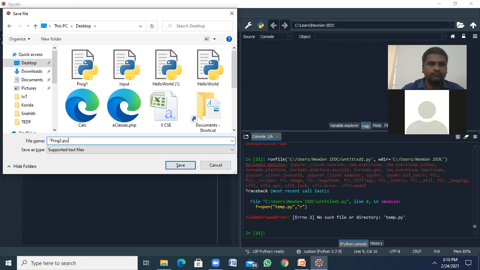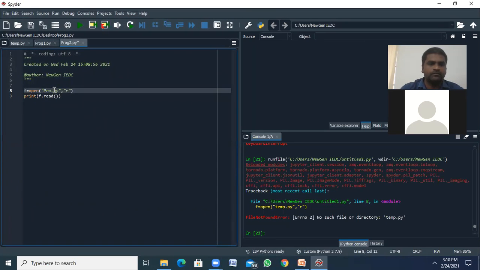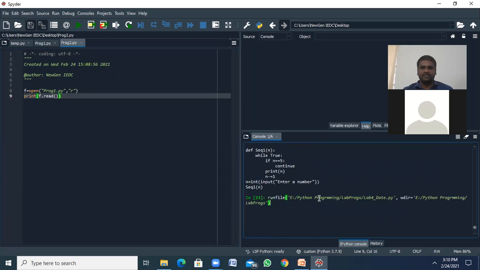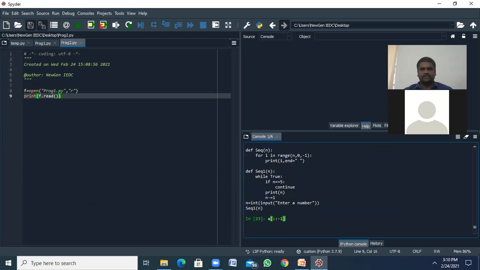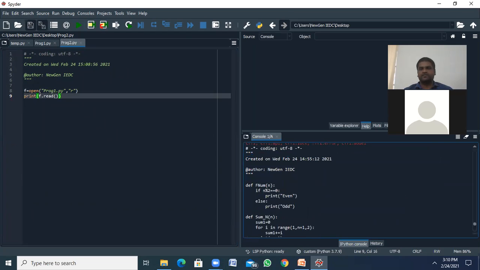So this is probe1.py. See, the entire program will be displayed here. Whatever program we are writing is read and stored here, and printed here.